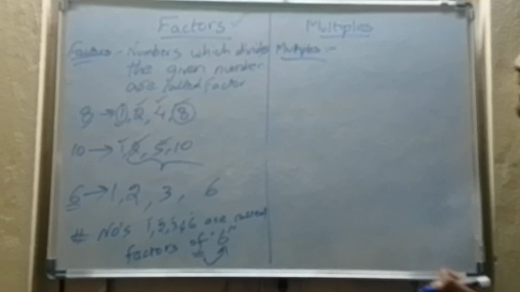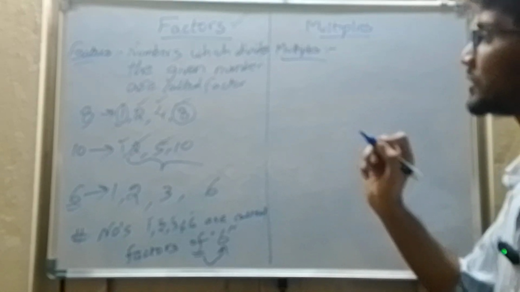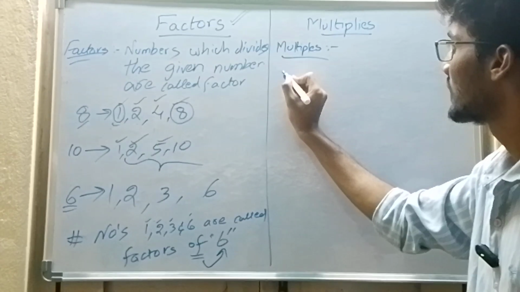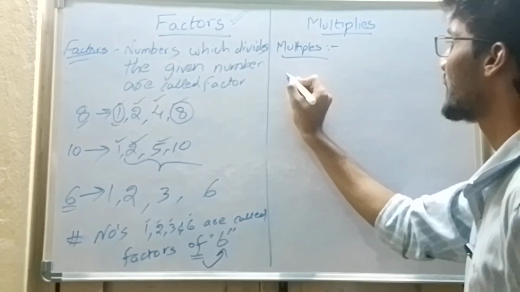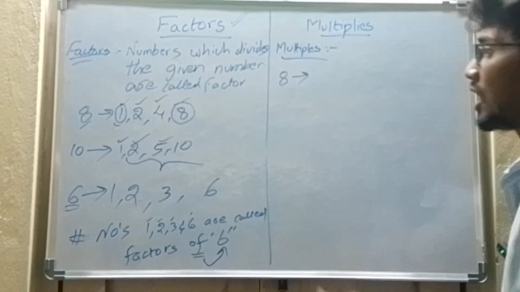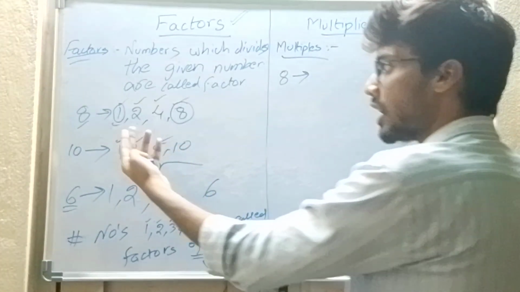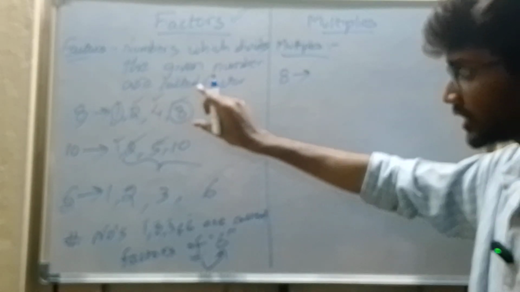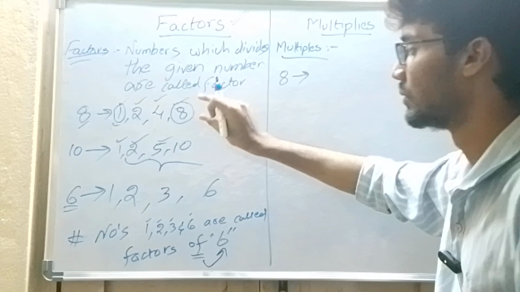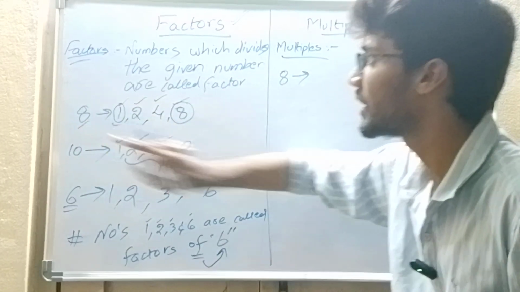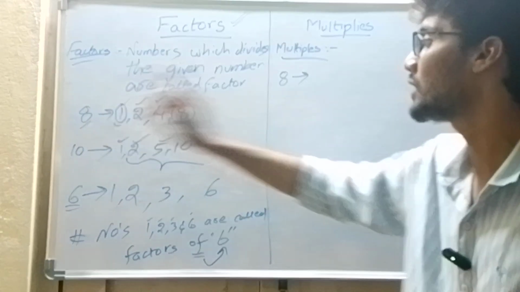So I will explain the concept of multiples with the help of an example. The same number I will take, 8. What are the factors of 8? 1, 2, 4 and 8 are called the factors of 8. Why only these 4 numbers? Only these 4 numbers divide the number 8. That's why these are called the factors of 8.